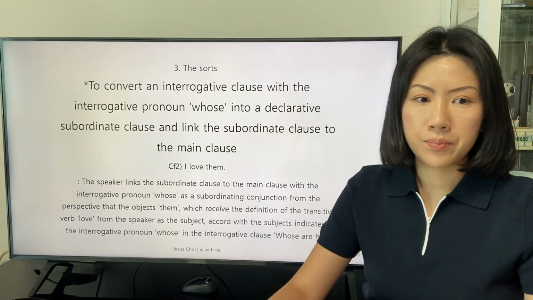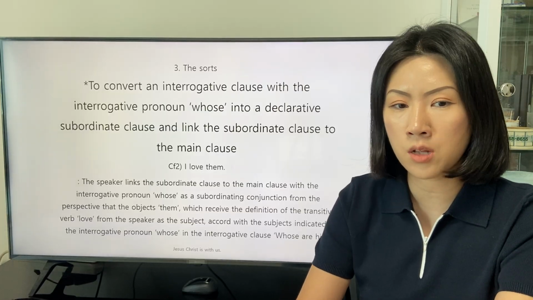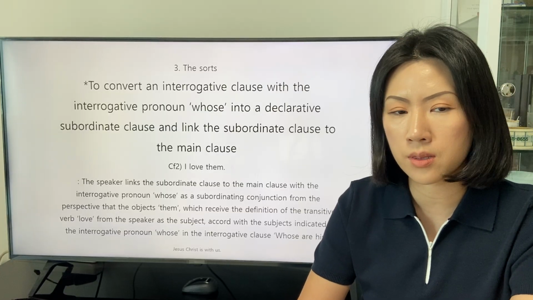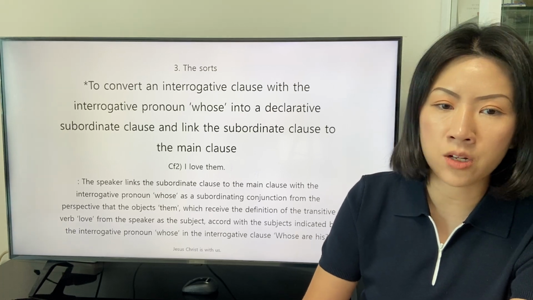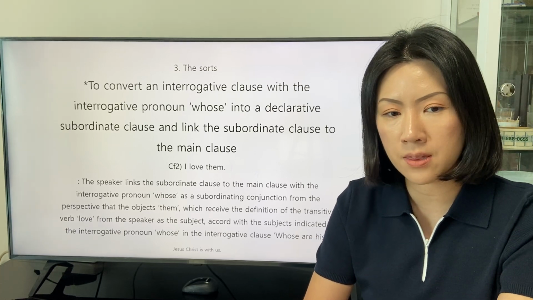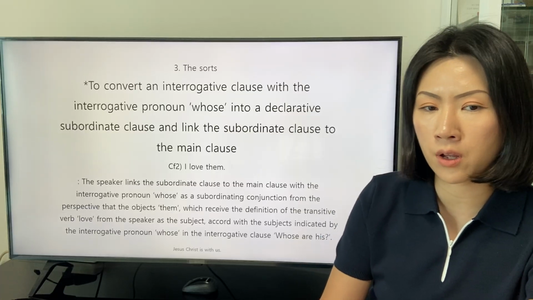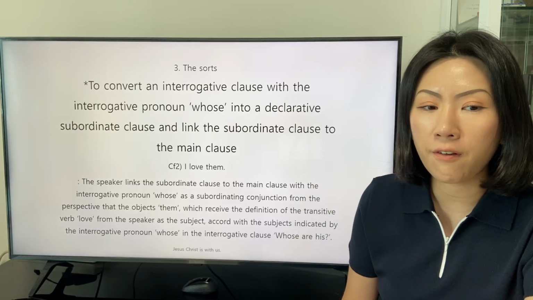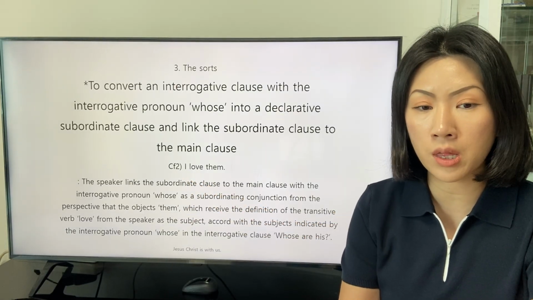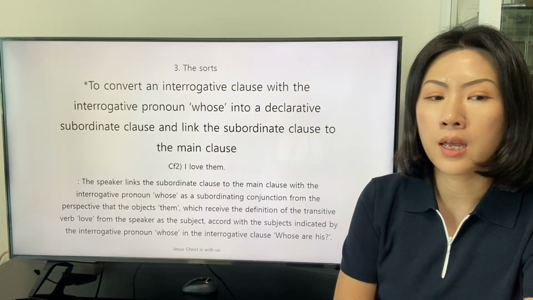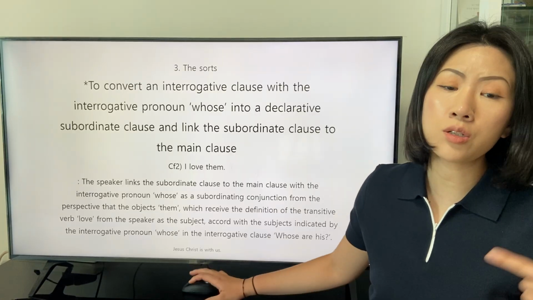I love them. The speaker links the subordinate clause to the main clause with the interrogative pronoun whose as a subordinating conjunction from the perspective that the object them, which received the definition of the transitive verb love from the speaker as the subject, occurred with the subject indicated by the interrogative pronoun whose in the interrogative clause whose or his.